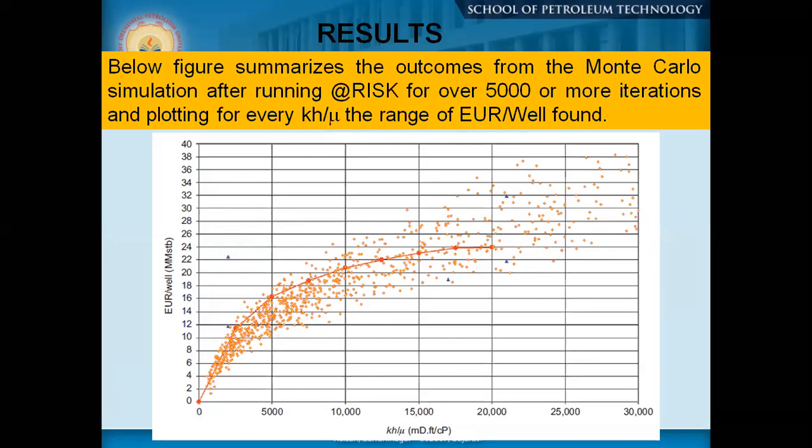Once we get the analogous field data related to our own field, we can get certain parameters, develop our own data based on these two sources of information, and then go for an initial Monte Carlo analysis to get the expected ultimate recovery, depending on the parameters you are putting in. Okay, so this is how we develop a field in the initial stage of a field.